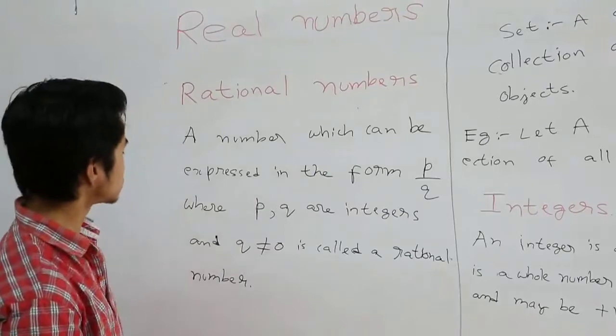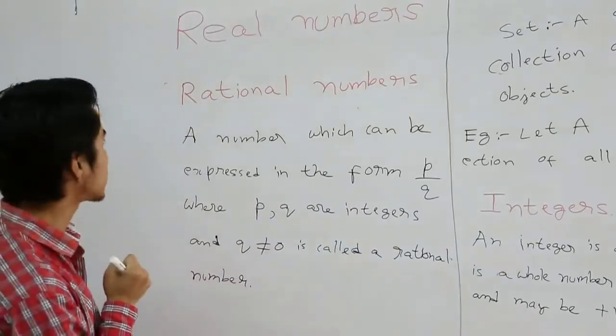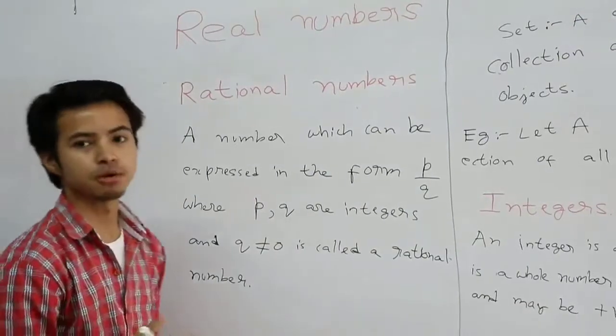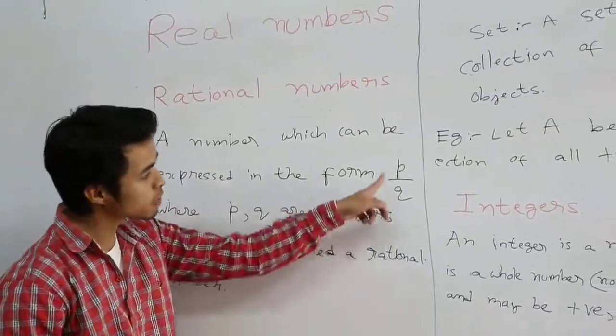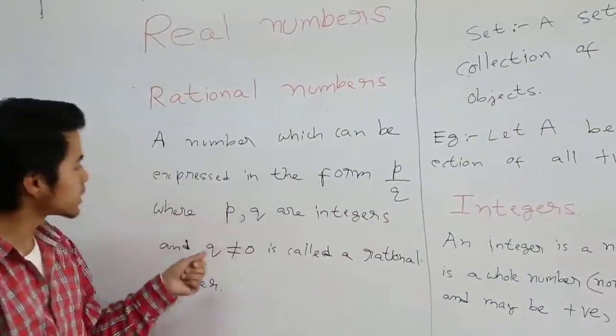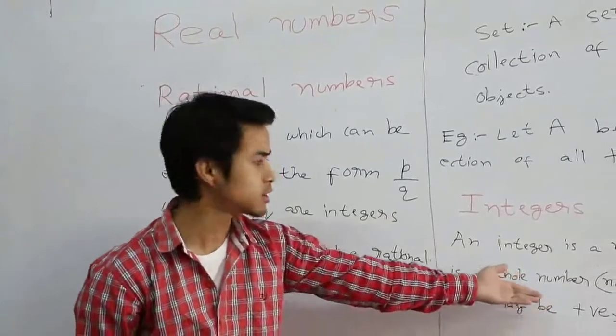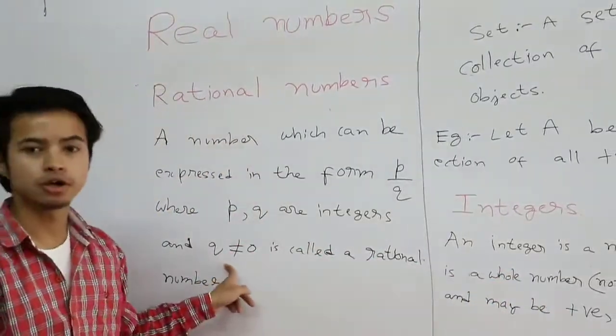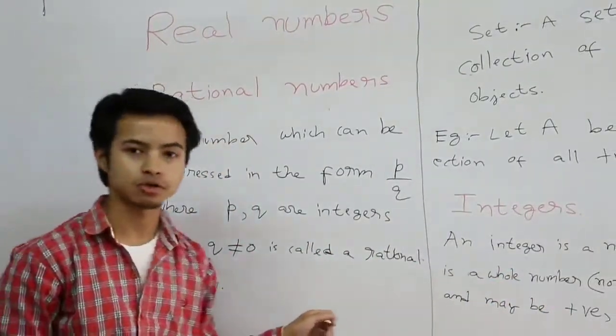Alright, so it's not that difficult to understand what rational numbers are. These are just numbers which can be expressed in the form of P by Q, where P and Q are integers, which we just did right now, and Q should be non-zero, alright, because division by 0 is not allowed.